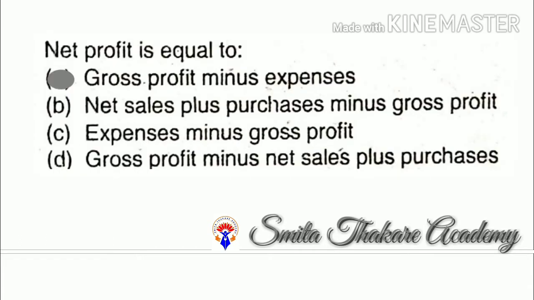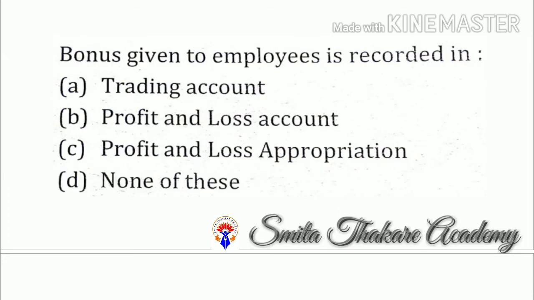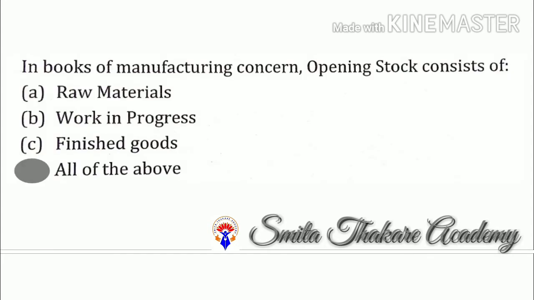Net profit is equal to gross profit minus expenses. If closing stock appears in the trial balance, then it appears in balance sheet. Bonus given to employees is recorded in profit and loss account. In books of manufacturing concern, opening stock consists of all of the above, that is raw material, work in progress, finished goods.